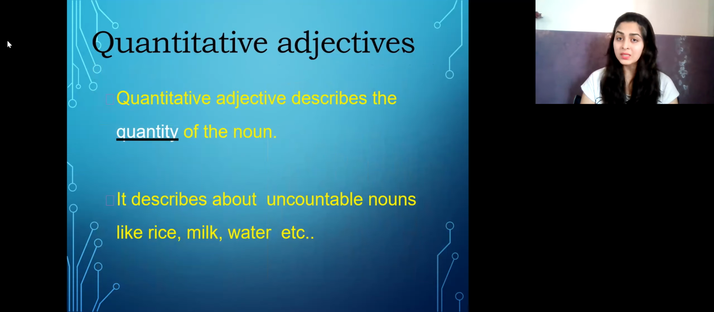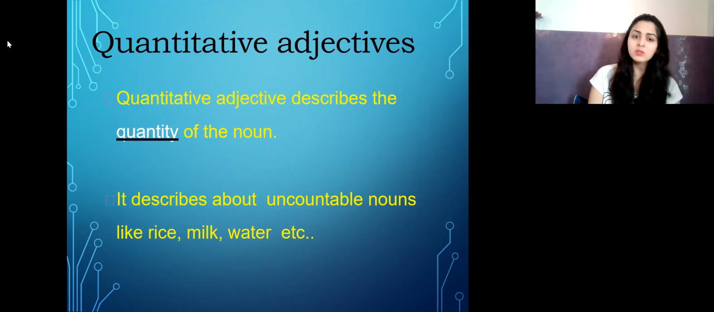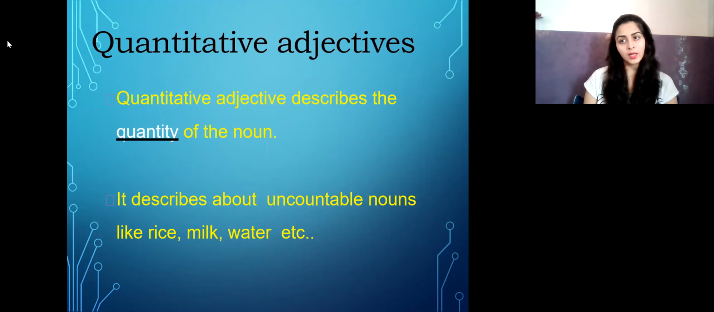Quantitative adjectives describe the quantity of the noun. Quantity means counting, right? Quantity means how many. It describes uncountable nouns like rice, milk, water, right? Now, some people think quantity means when there are numbers in the sentence, like there are two people or there are three people. No, it is not only that. It does not only depend on the number of people, but it also depends on uncountable things, such as things we cannot count, but which fall into the category of quantity.